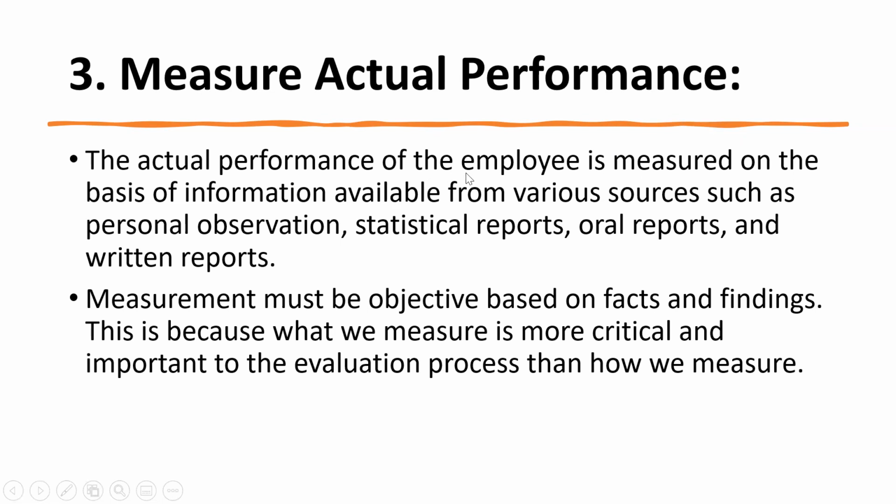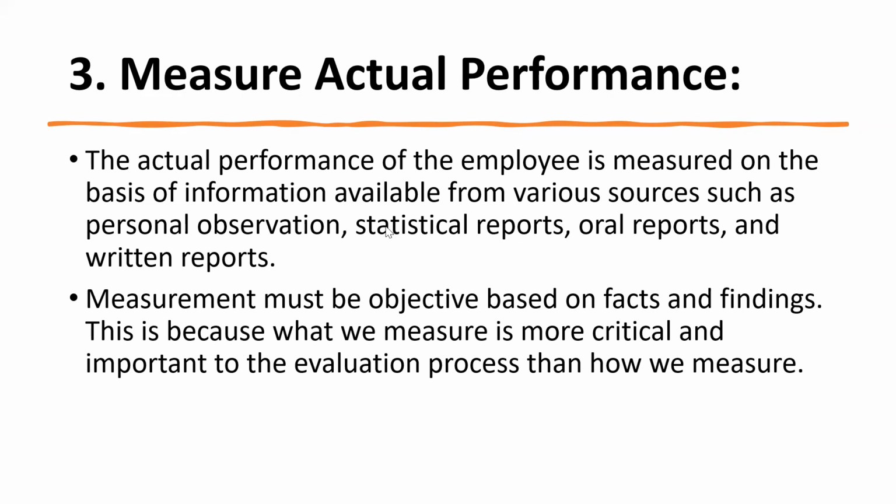The actual performance of an employee is measured on the basis of information available from various sources, like personal observation, statistical reports, oral reports, or written reports. These are some of the forms by which we can measure the standard performance against the actual performance.